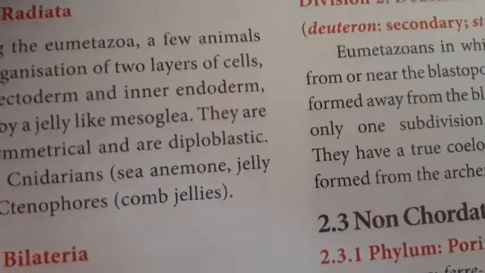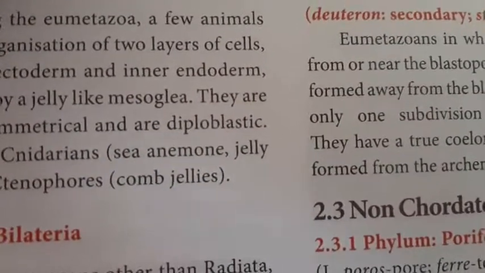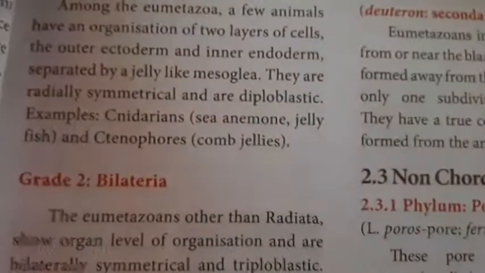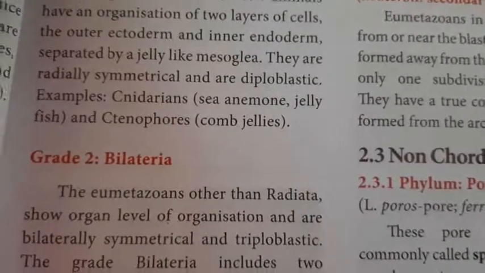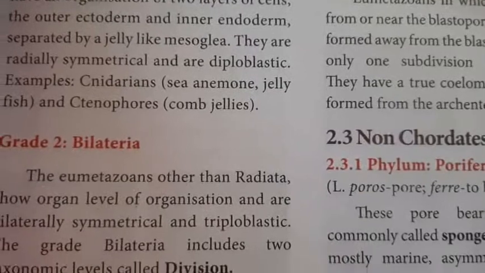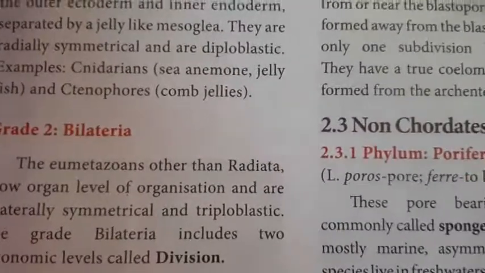Then division 2, deuterostomia. These are eumetazoa in which the anus is formed from or near the blastopore and the mouth is formed away from the blastopore. It includes the subdivision enterocoelomata. They have a true coelom called enterocoel formed from the archenteron.